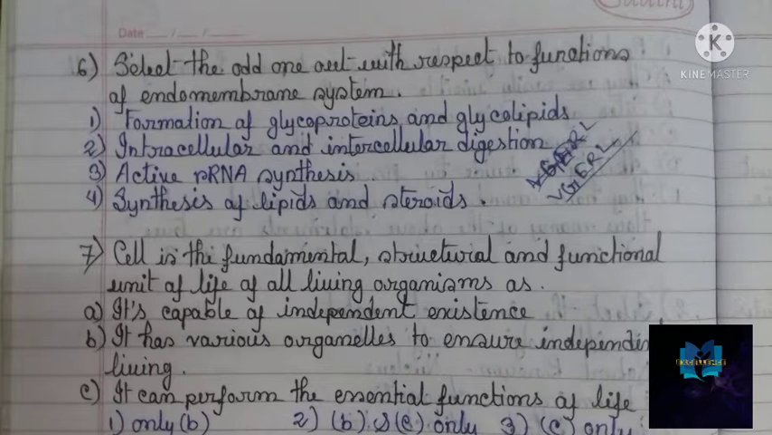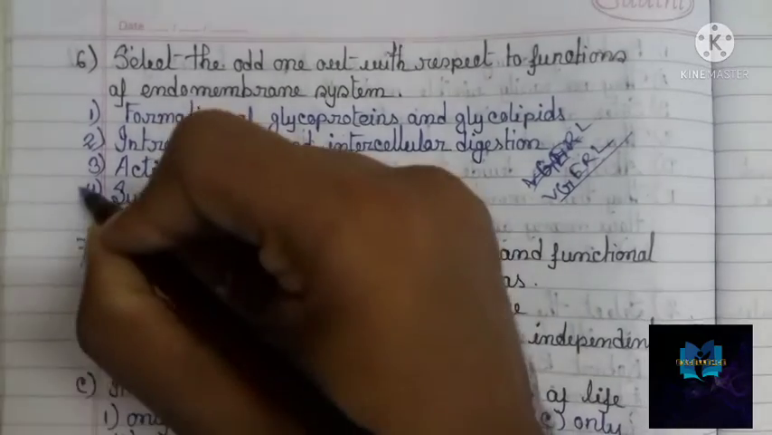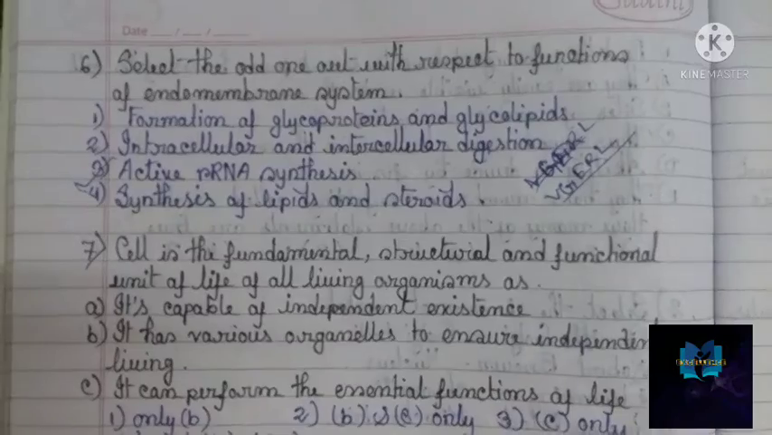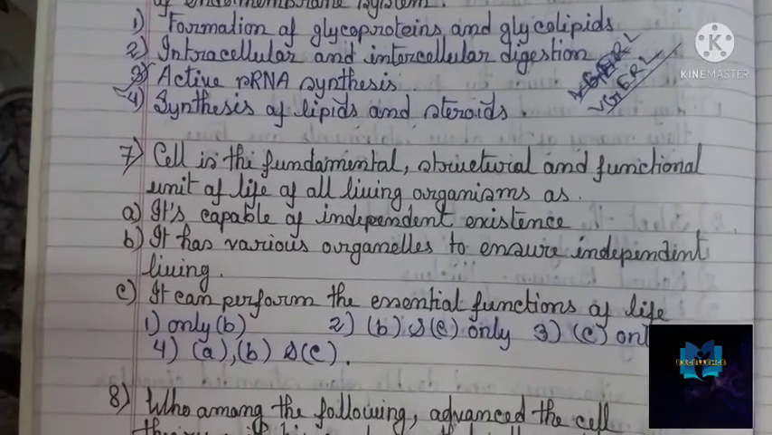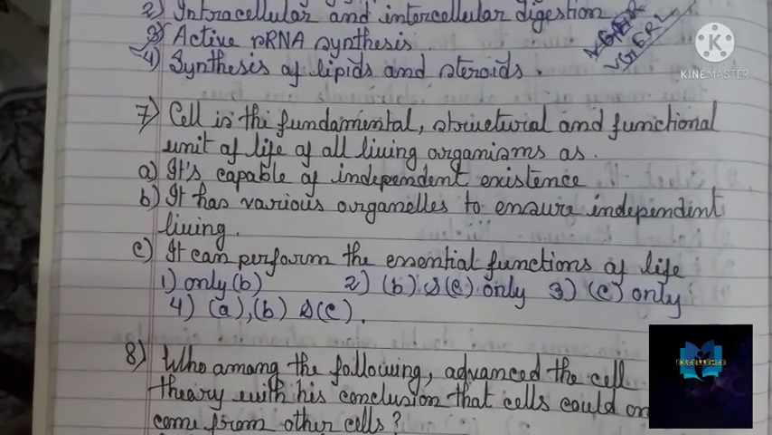Then option 3 is active rRNA synthesis. Active rRNA synthesis occurs in the nucleolus. So definitely this is the odd one. And again synthesis of lipids and steroids occurs in the endomembrane system. So option 3 is the correct option for question number 6. Okay, now let's proceed towards our next question, that is question number 7.